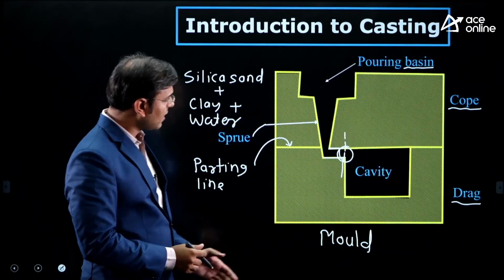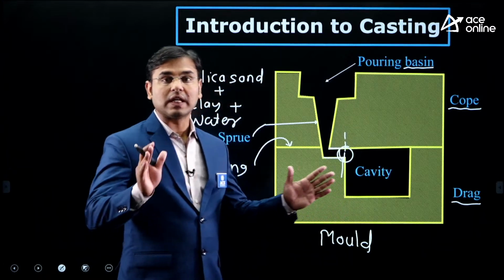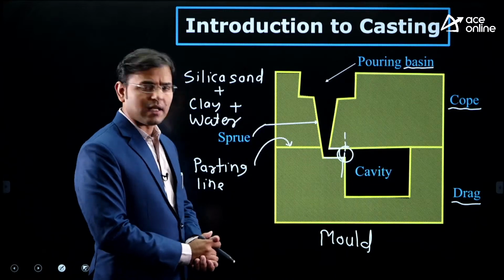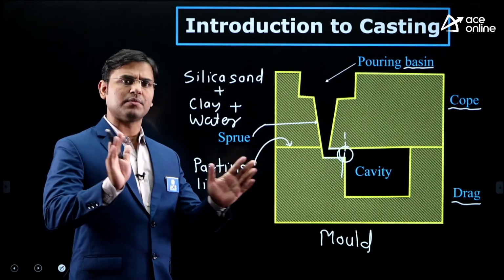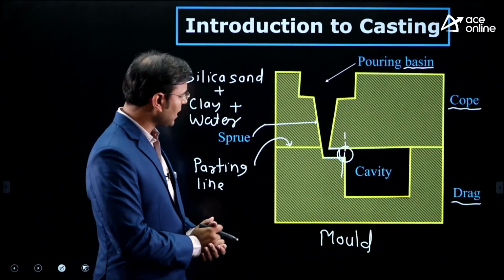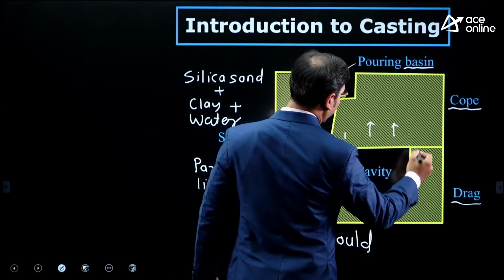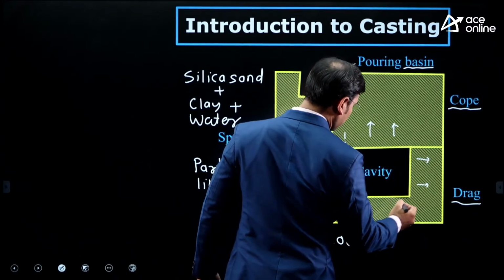When the molten metal enters into the cavity, it will be full of molten metal, and then we allow it to solidify. Wait for some time. If you wait for some time, then what happens? Continuous heat transfer will go on.